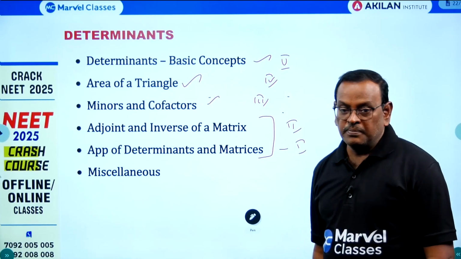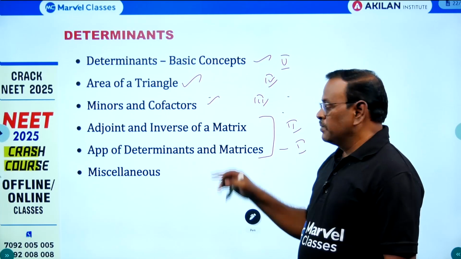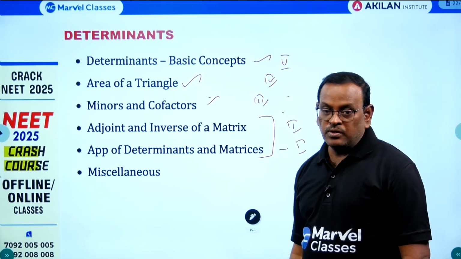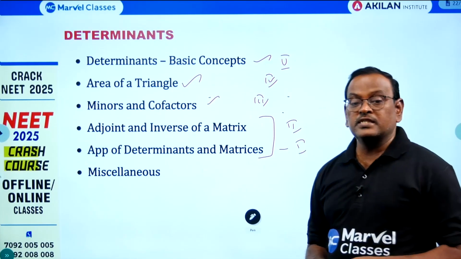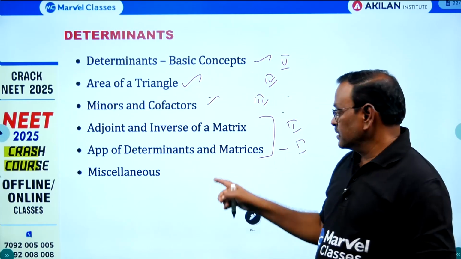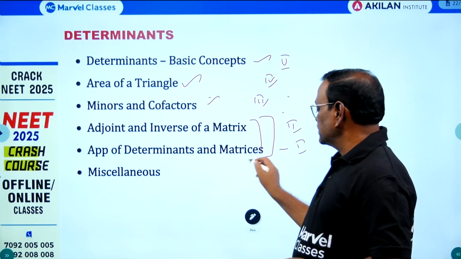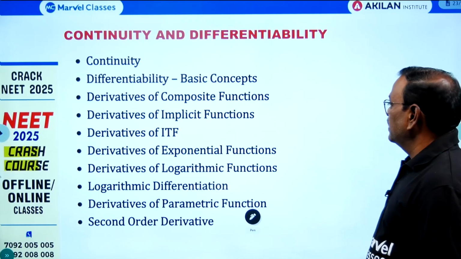Practice all the properties of adjoint and inverse related concepts, and the problems based on adjoint and inverse is also more important. In application of determinants, system of linear equation, there are 6 types of problems are there. Practice each and every type in this exercise. Okay, these two are the maximum weightage topics in chapter 4.